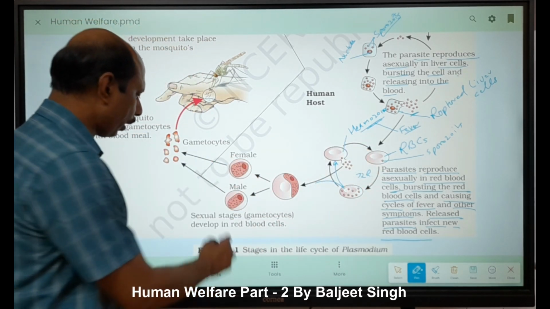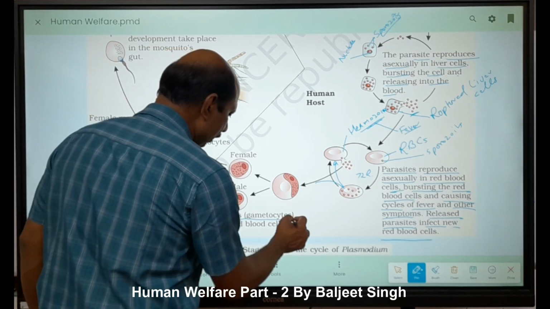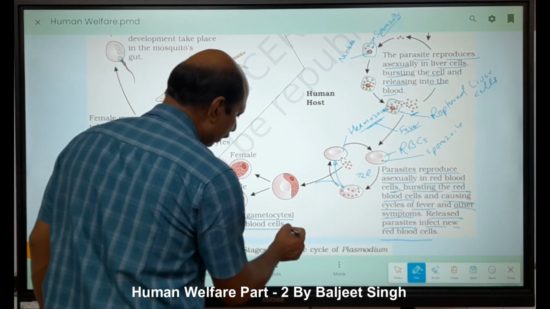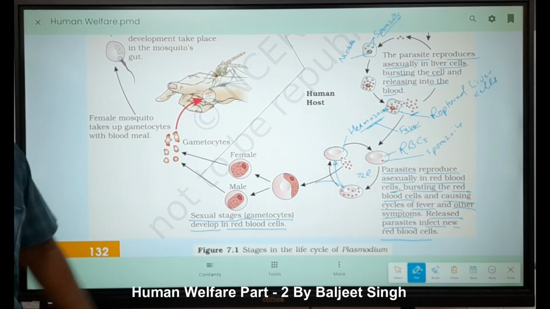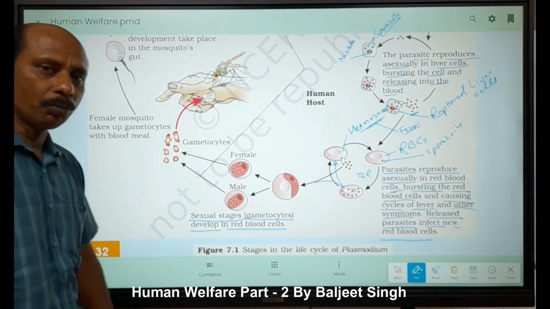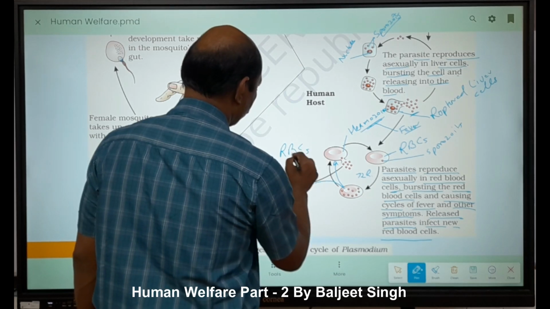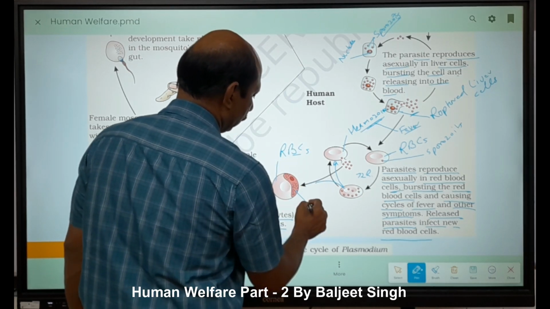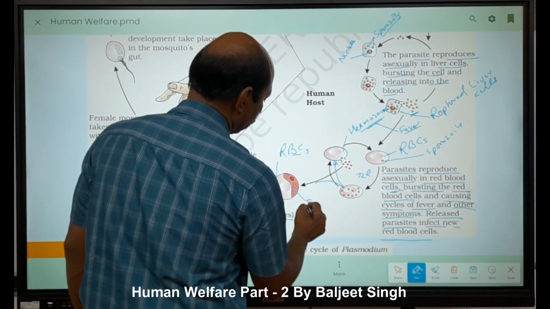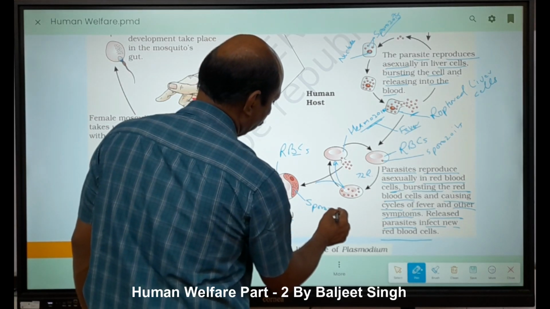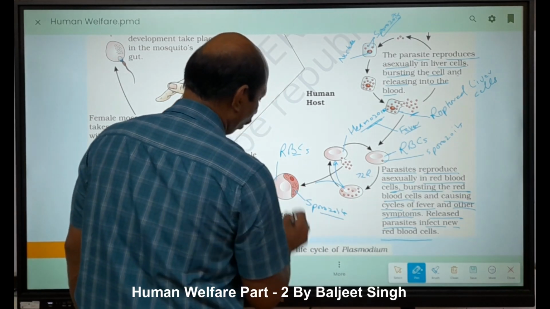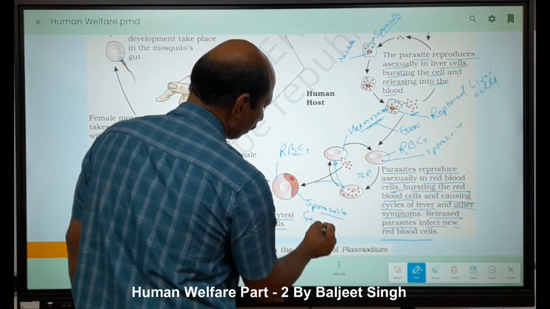But next, sexual reproduction. Sexual stages, that is gametocytes, develop in red blood cells, or we can say gametogenesis occurs inside the human RBCs. This one is our RBC. Now here they are not called sporozoites, they are called gametocytes, because here gametes are formed.